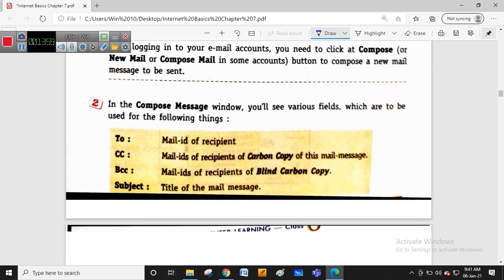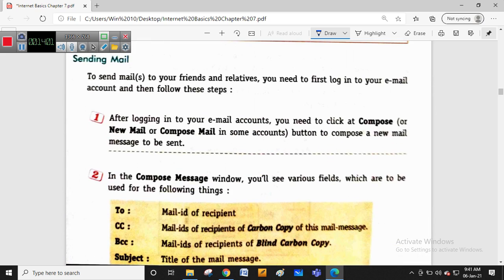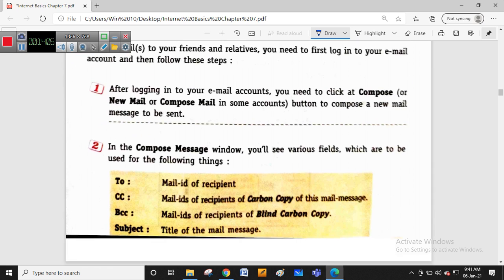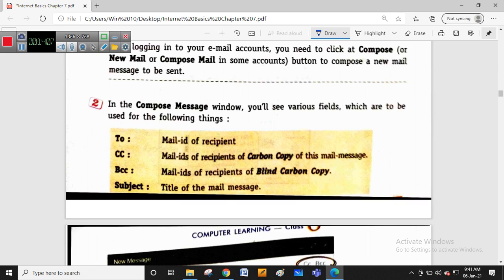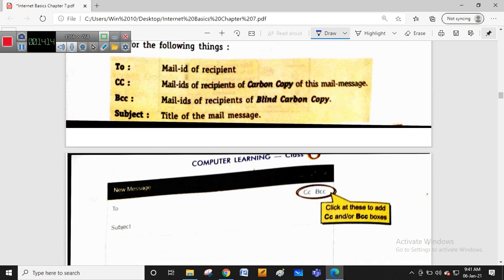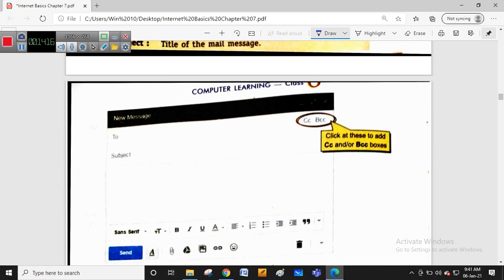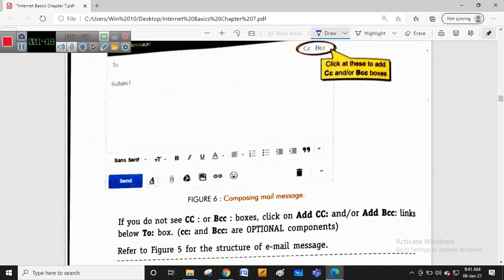And sending the mail. To send an email to your friends and relatives, you first need to log into your email account. Then compose your email. Once you compose, there you get the option of To address, CC address, blind carbon copy address, and the title of your message. These are To, CC and BCC, which I showed just now.